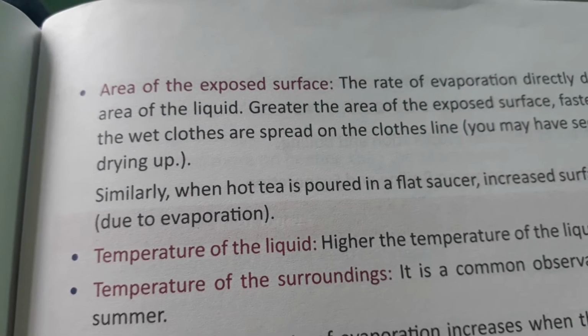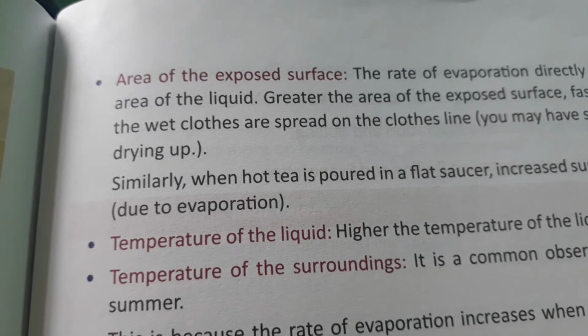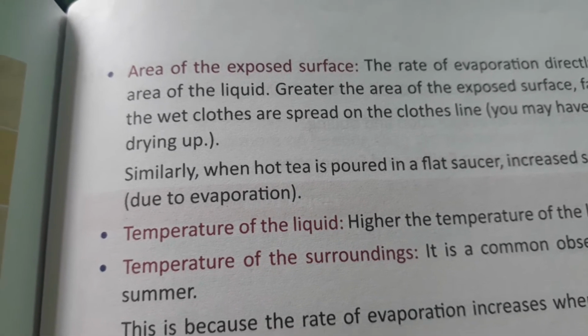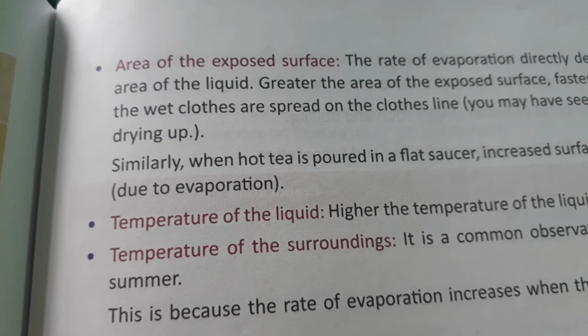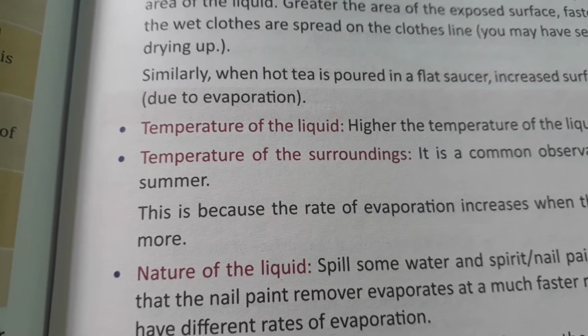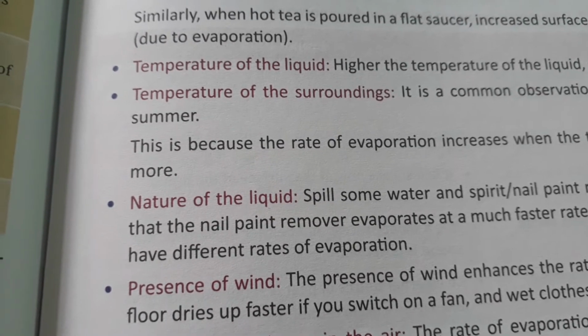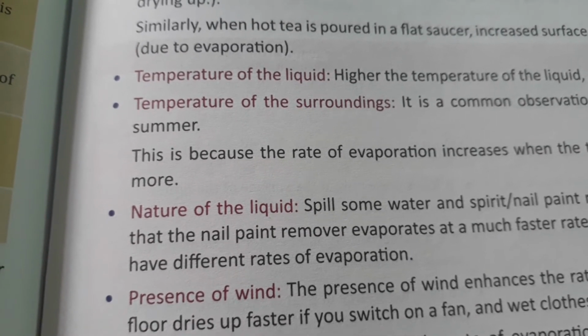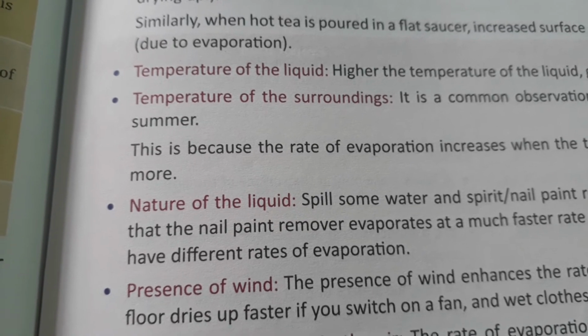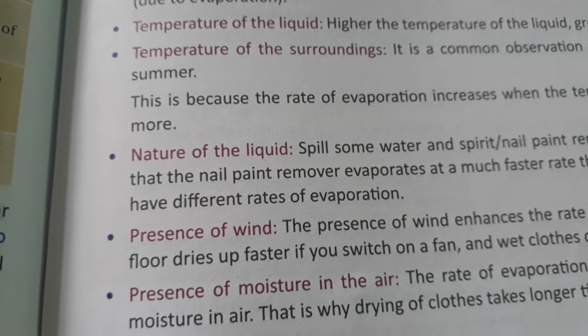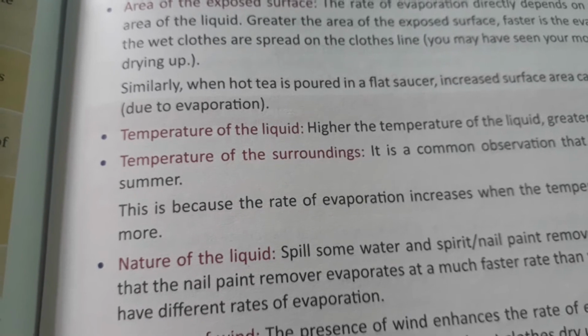First one, exposed area. More area exposed to the wind or the sunlight or heat will evaporate more. Temperature of the liquid. Hot water will evaporate faster. Temperature of the surroundings. If the surrounding temperature is more, then heat energy absorbed by the liquid increases and it easily evaporates. If the surrounding temperature is cool, the evaporation takes place slowly.